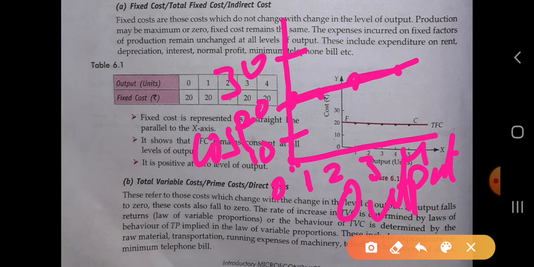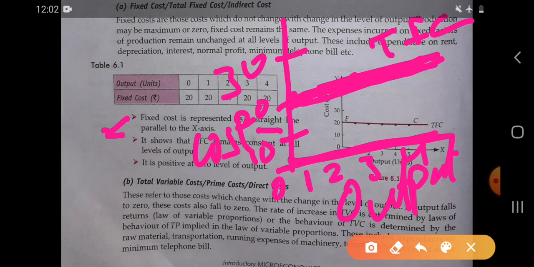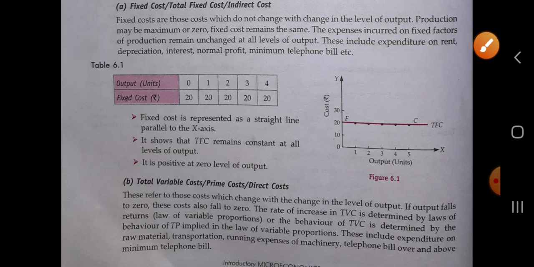So the curve is parallel to the x-axis. Okay, and it is horizontal to the x-axis. So fixed cost is represented as a straight line which is parallel to the x-axis. It is called the TFC. Okay, so it shows that the TFC remains constant at all levels of output.